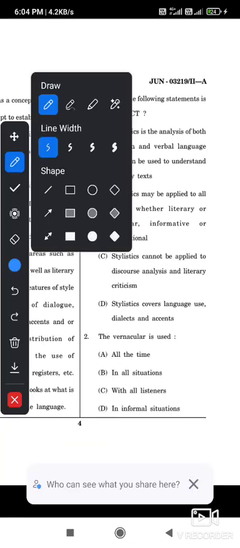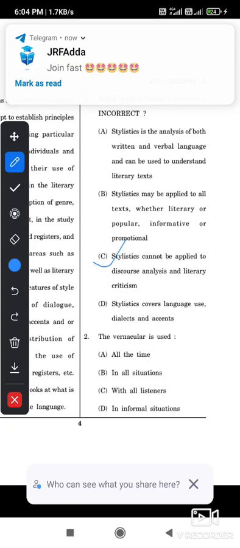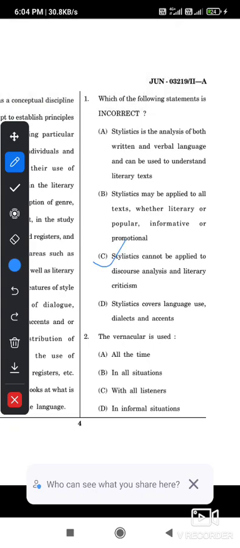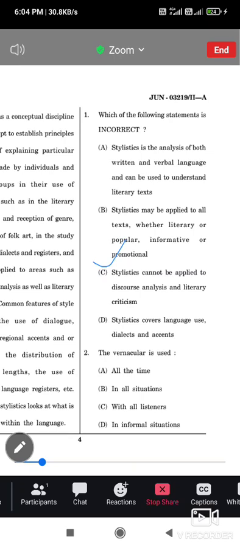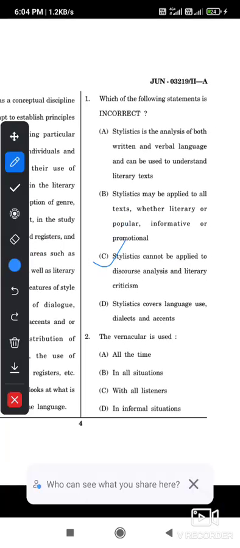So option number C is correct. Next, question number 2, the vernacular is used in what? Option D is correct: informal situations.